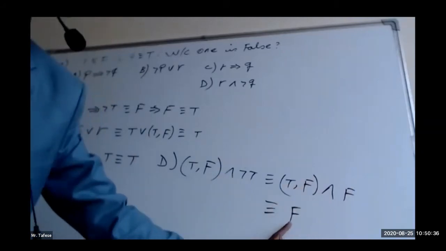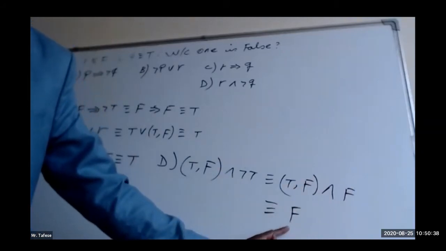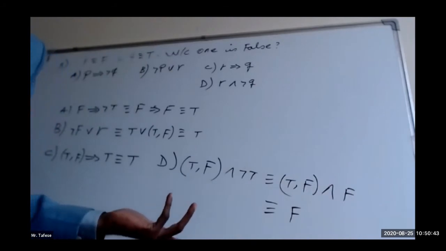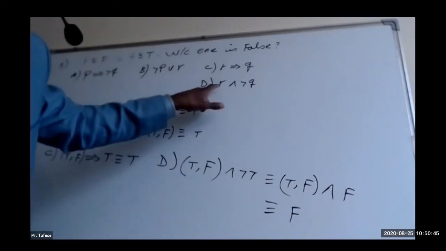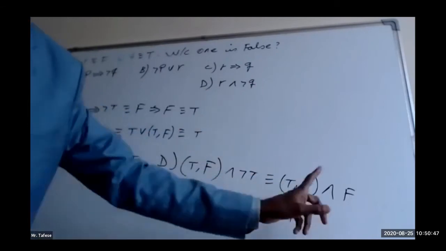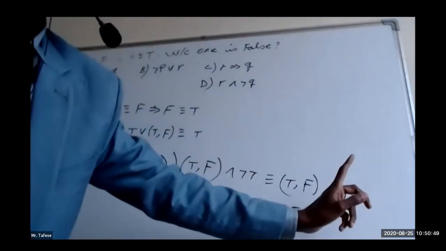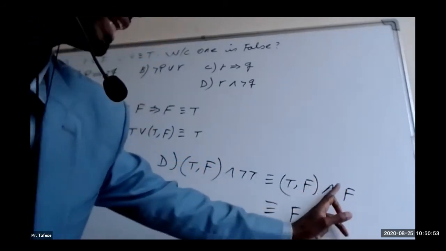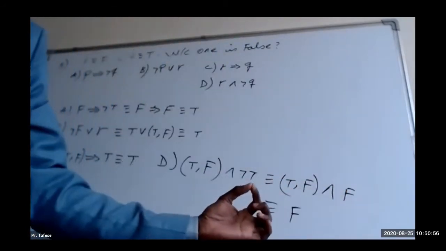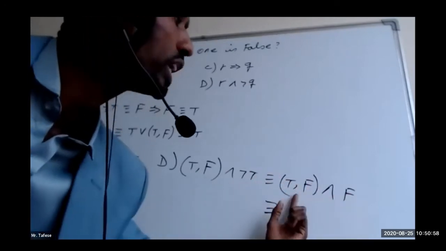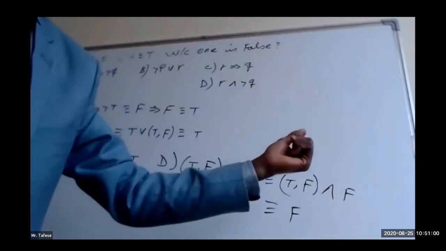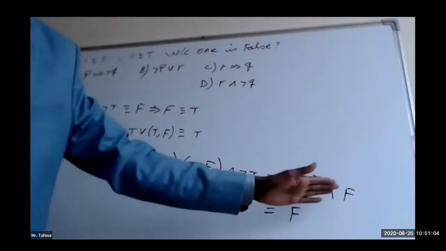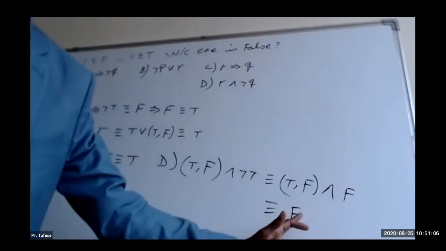False and false is already false. False and true is false. So no matter whether the truth value of R is true or false, since the second one is already fixed to be false, and the logical operator is conjunction, in case of conjunction, if one of the component propositions is false, we can conclude that the truth value of the conjunction is false.